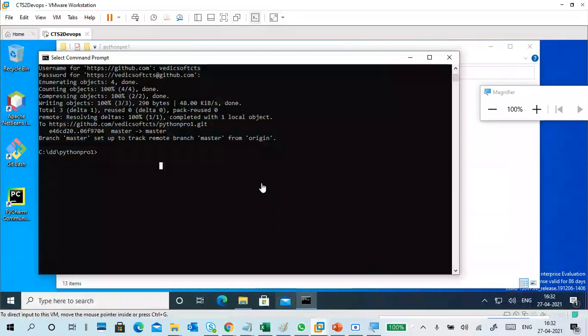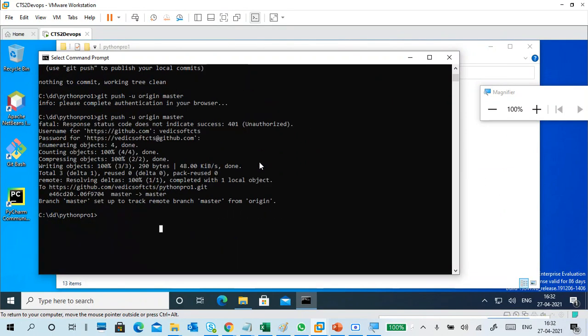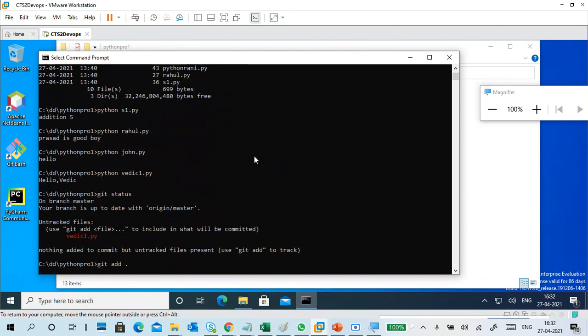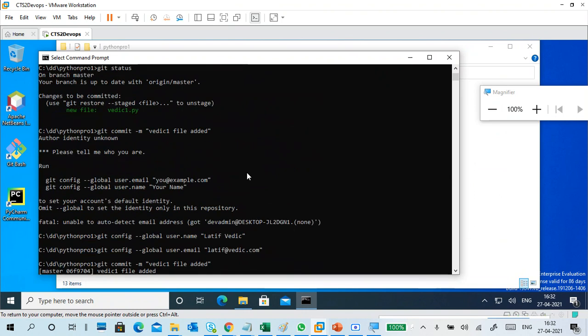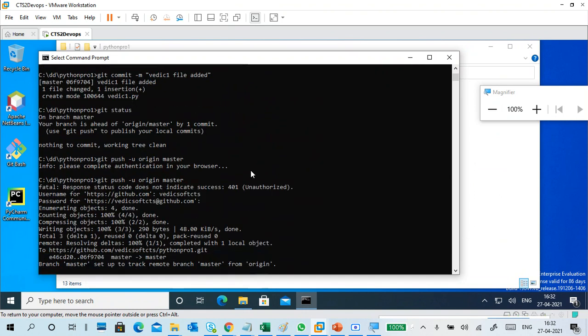Now we'll see the other things in Git, starting with the first one. First is how to clone a Git repository, how to check the files, how to add, and how to upload.